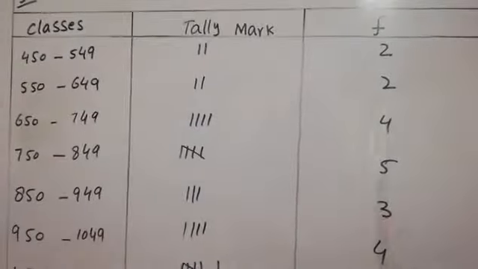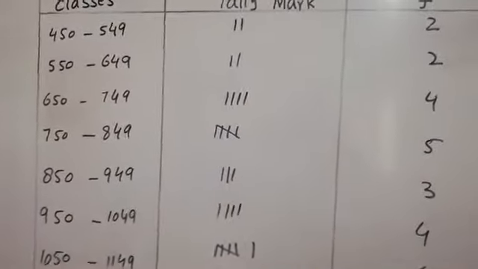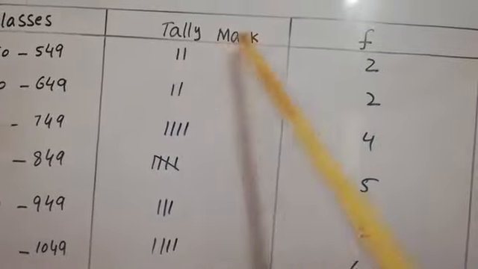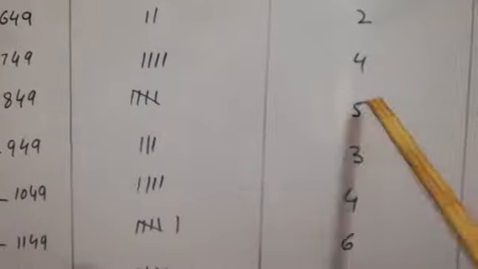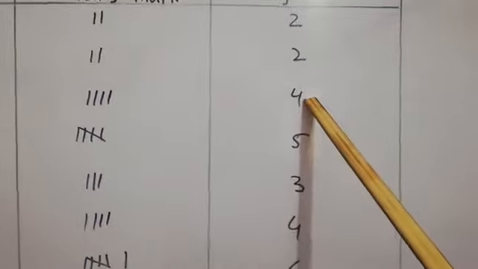So with the help of this method we will find the tally marks of all these classes, and then we will make the frequencies: 2, 4 lines means 4, then 5, 3, 4, and at the end we will add all these values: 2 plus 2, 4, 4 plus 4, 8, 8 plus 5, 13, plus 3, 16, 20 and 30.